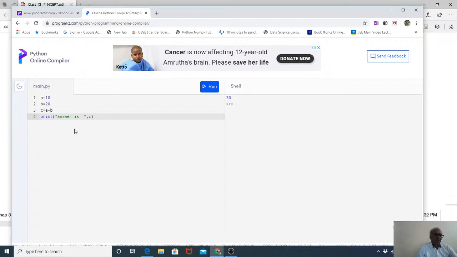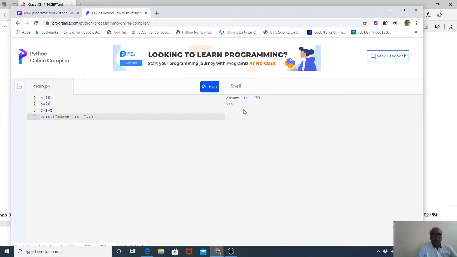Clear? So I have done some adjustments, and now I am going to run this one. I have run this. There, now you will get the answer. The answer is 30. So some gap has also appeared here. Otherwise, if you don't put this gap here, this 30 will come very close to that. So you can do this experiment at home also.